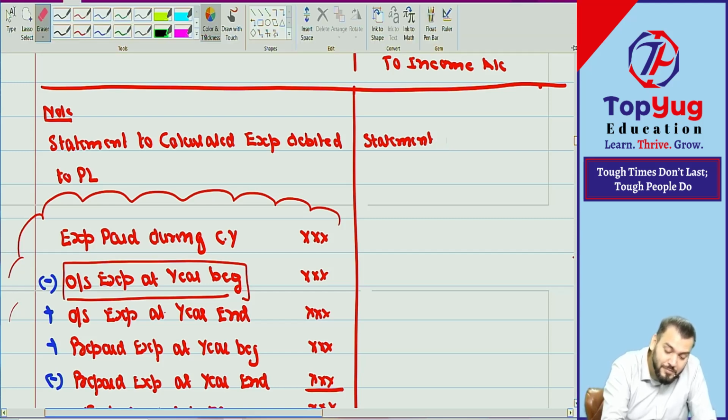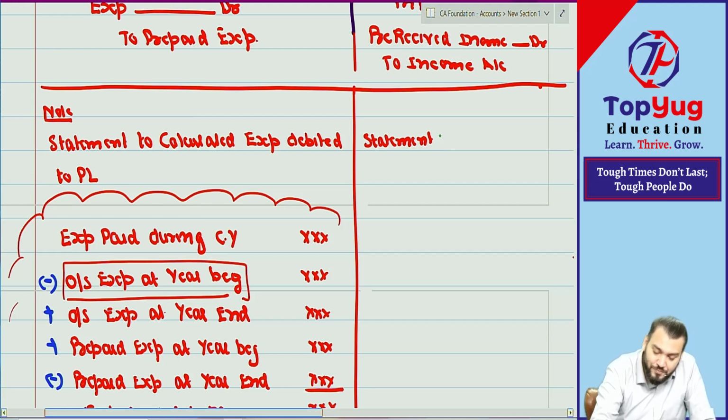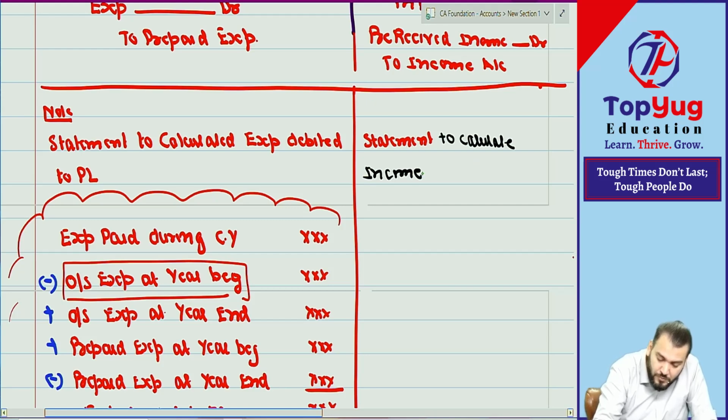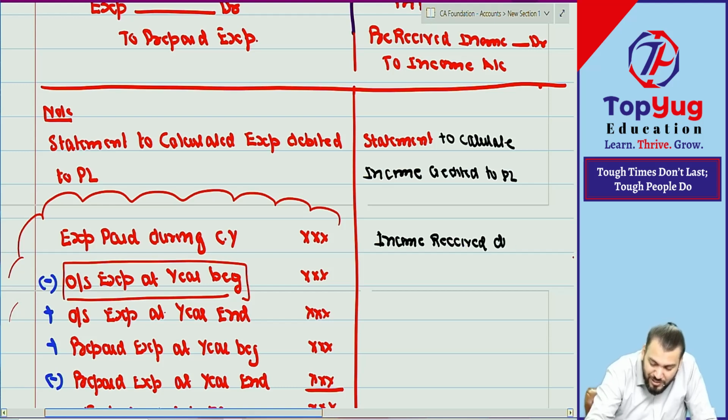Income credited to PL. Very good. Statement to calculate income credited to PL. Correct. Now I'll just write down the first point. Income received during the current year.